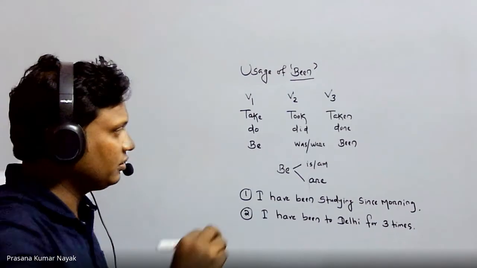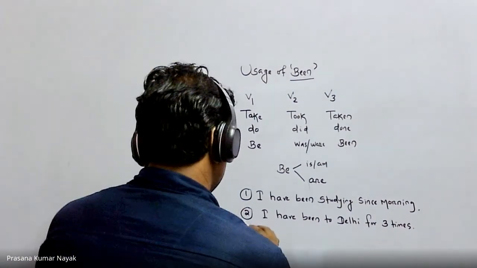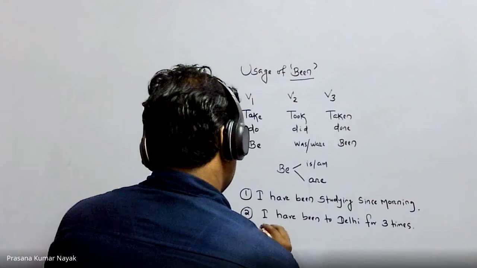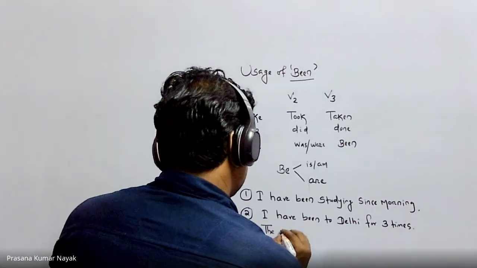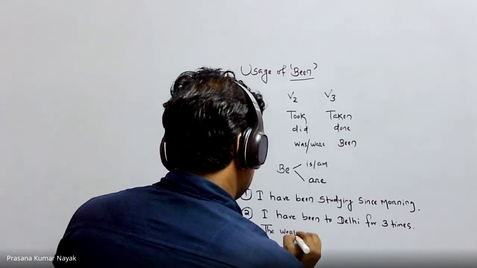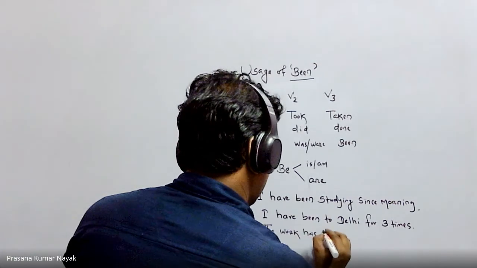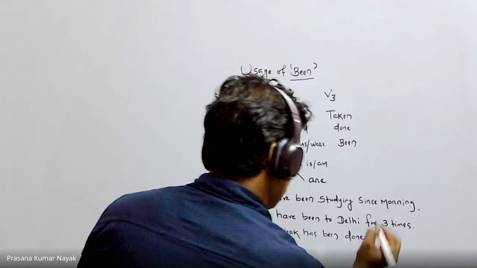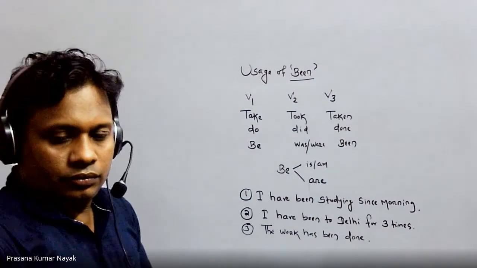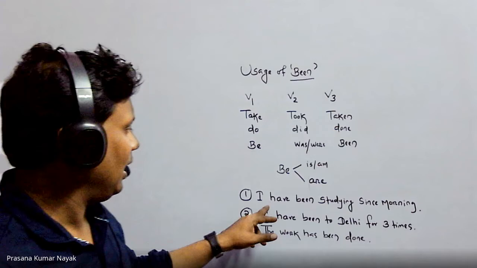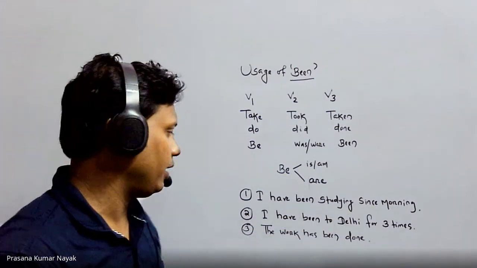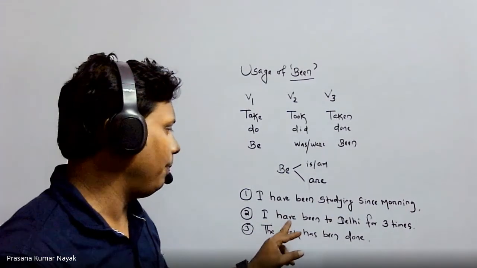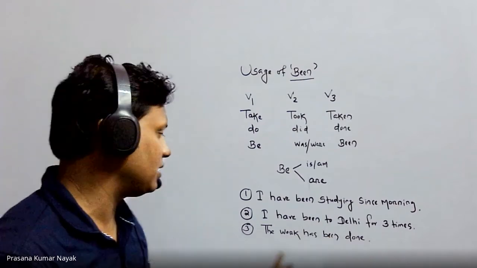And the third sentence: the work has been done. So: I have been studying since morning. I have been to Delhi for 3 times. The work has been done.